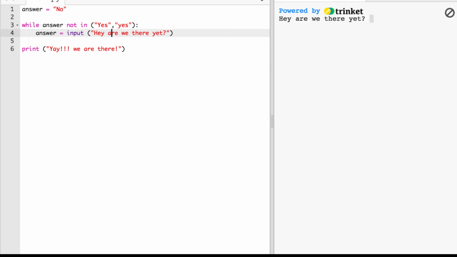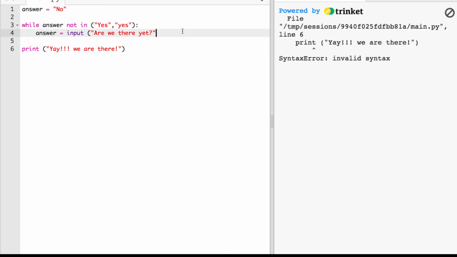Now that prompt, I just have a little question there. That prompt is like that blinking cursor that's waiting for user input. I can change the question to whatever I want. I could change it to, like, "Hey you," which doesn't really make sense for our particular program, but it's just showing you that you can really create whatever question you want there. "Are we there yet?" is my question. But just with input, similar to print, you see down here, print has two parentheses. Input also requires two parentheses. If you don't have that, that's another type of syntax error.